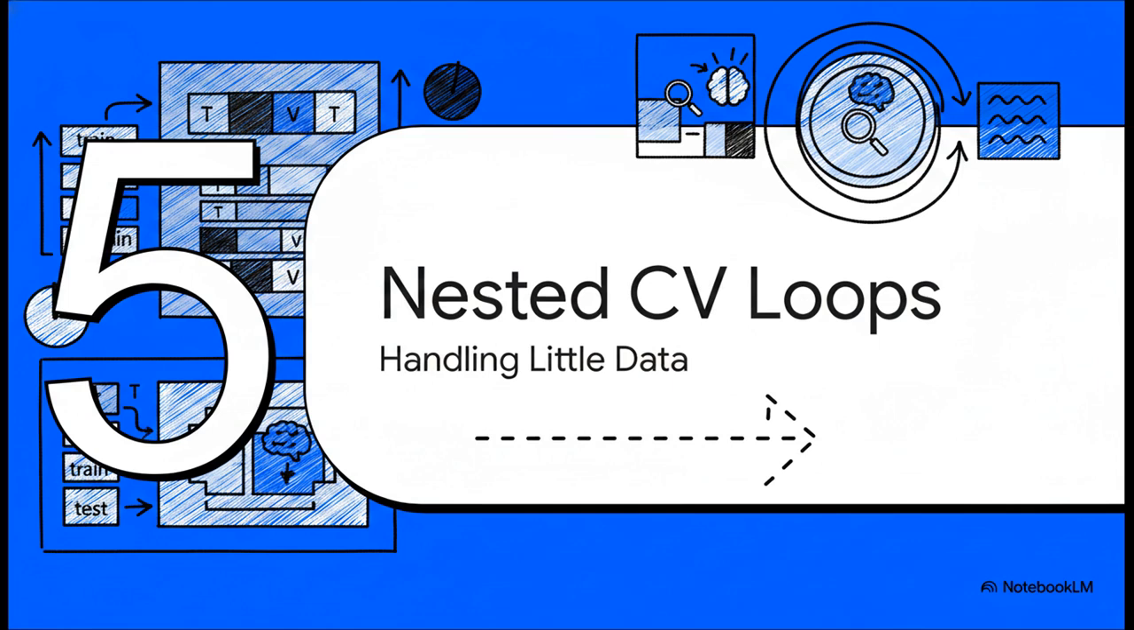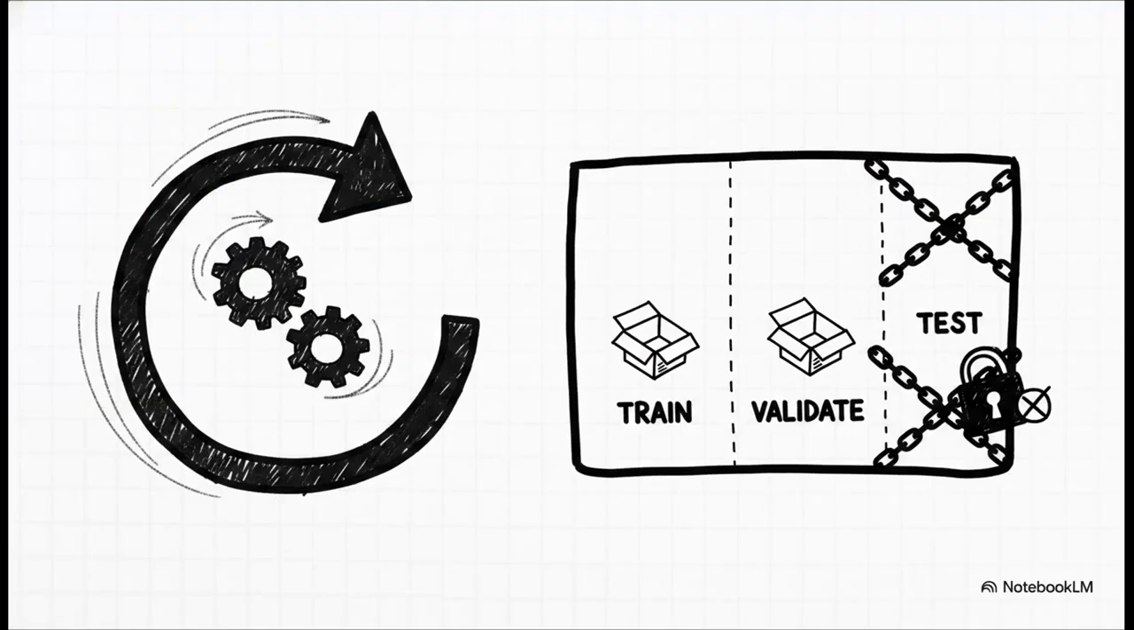Section 5. Nested cross-validation loops. So, how do we practically deal with this? If you have enough data, you separate it into 3 distinct chunks. Training, validation, which is strictly used for the Meta-Selector to choose the algorithm, and a completely locked-away test set for the final honest evaluation. If you have too little data, you use repeated holdout or cross-validation for those first 2